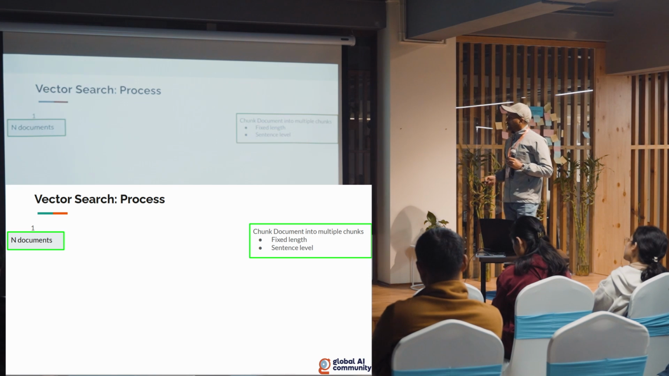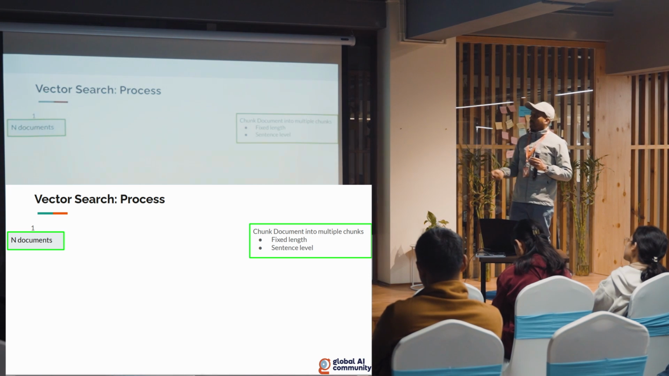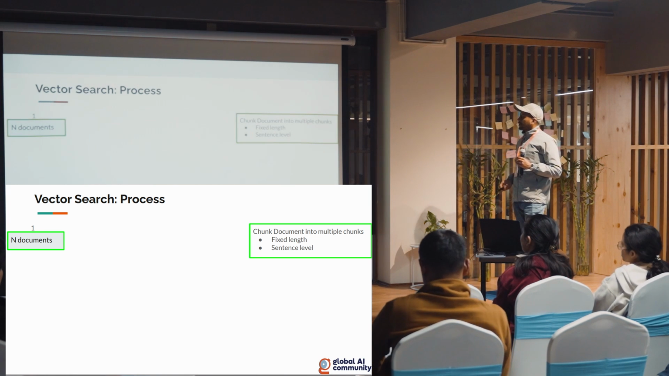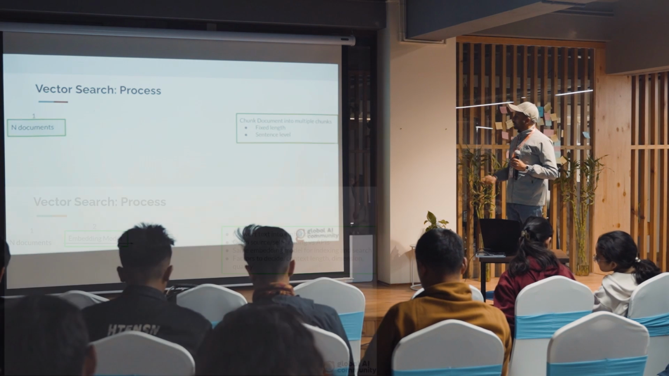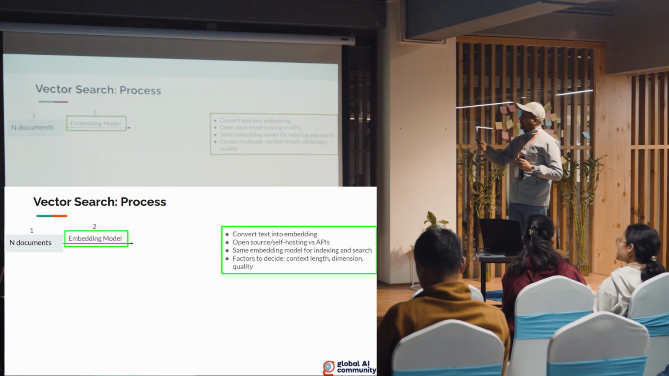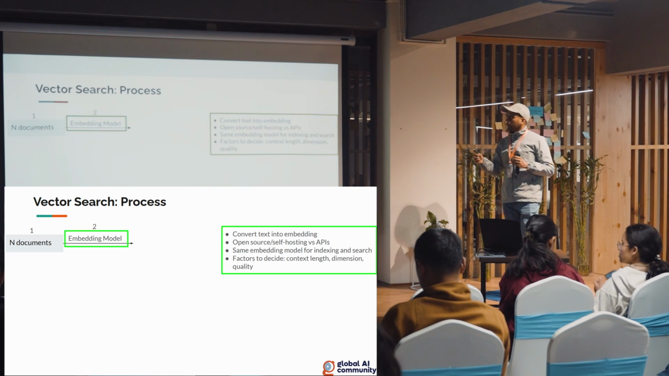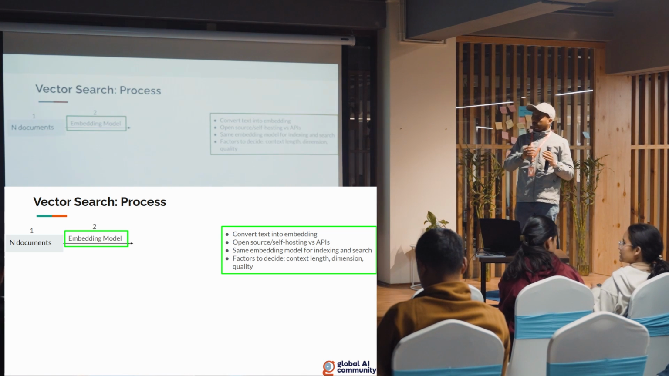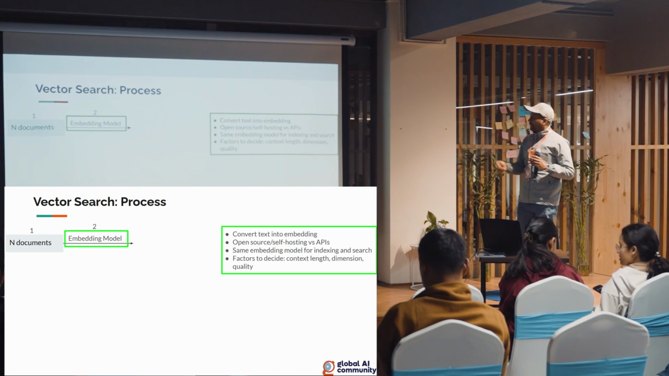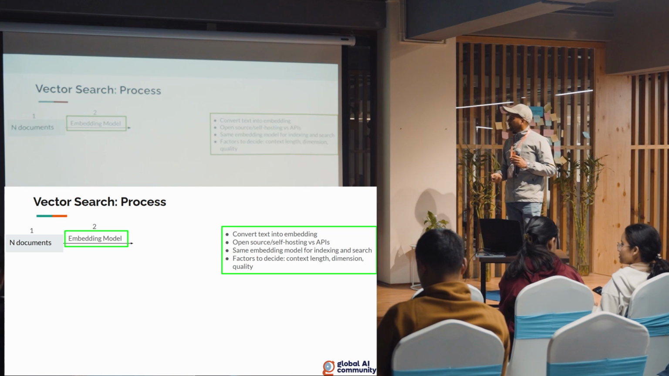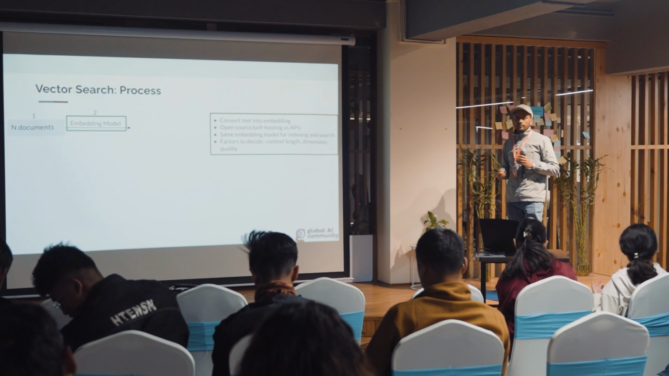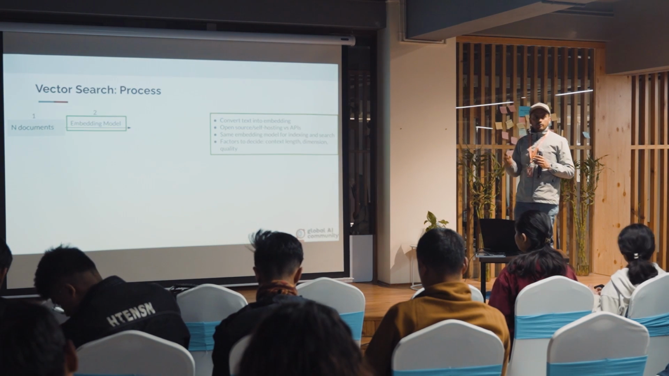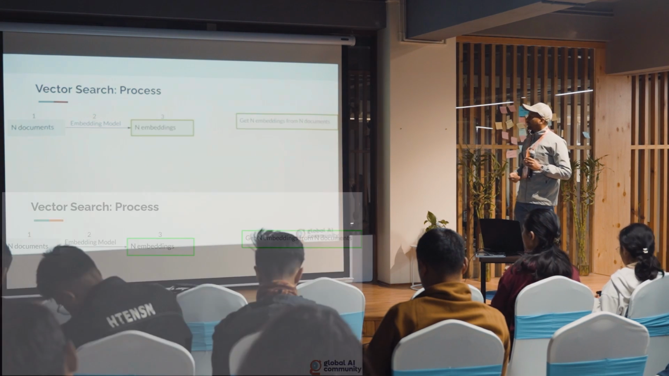So the first process will be to take the N documents that we have in our knowledge base. First we'll chunk them. It might be fixed length, sentence level, or paragraph level. That needs to be experimented with. Then we'll select an embedding model, which will convert the text to vectors. It can be either open source or self-hosted. And again, there are factors we need to take care of: the context length of the model, the dimension, and comparison qualities, all those things.